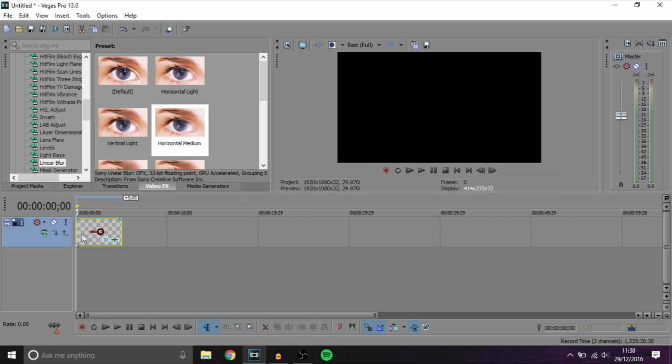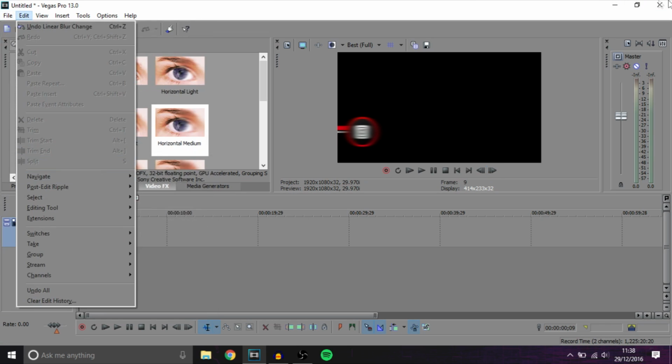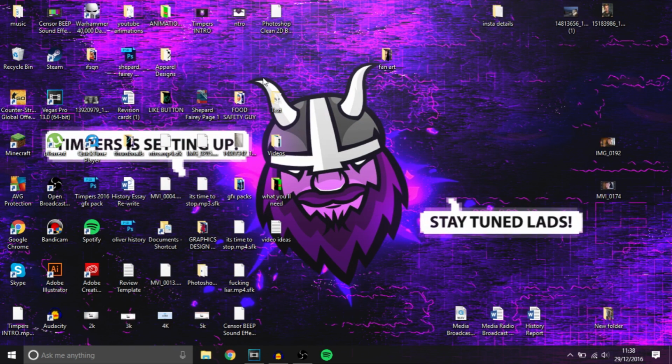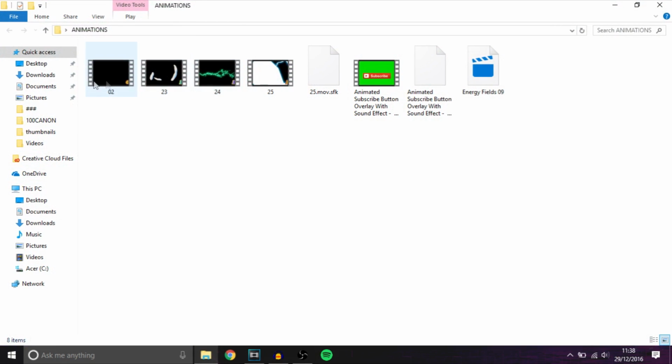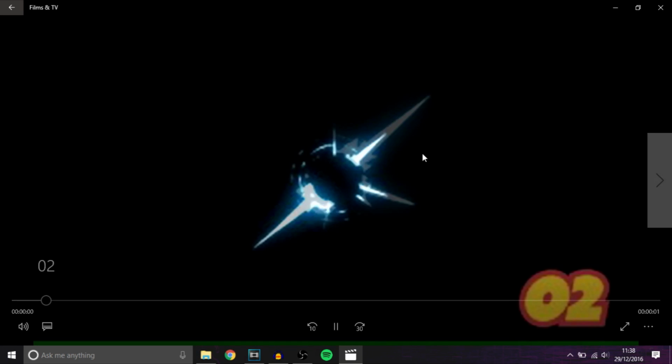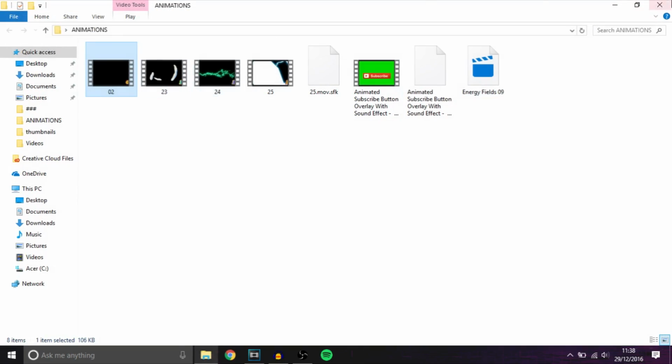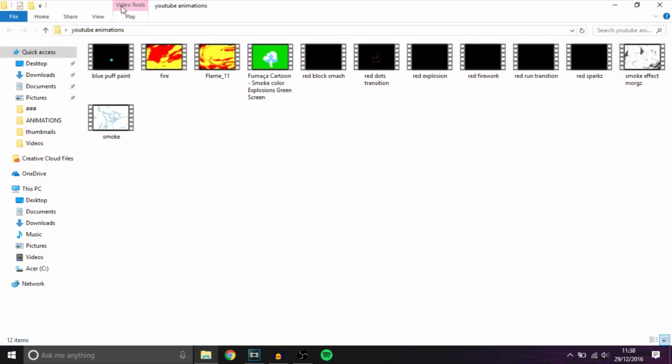Now this is where the magic happens. We're going to add some like electric to it and it'll look really cool. So hopefully I can find it really fast for you guys. Animations, I'm not sure if this is it, it might be. I've got quite a few animations, so I'll probably do more like this. That is a cool one, to be fair. I might use that in the future, but that is not the one we're looking for.